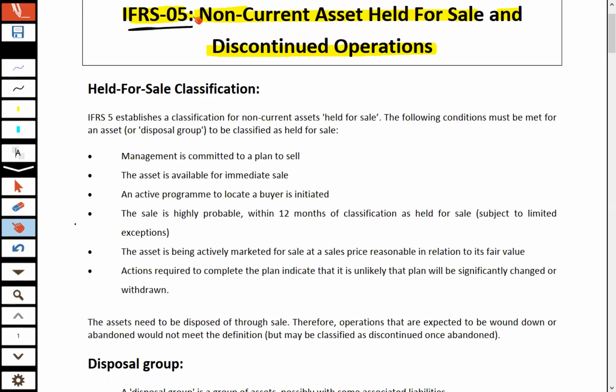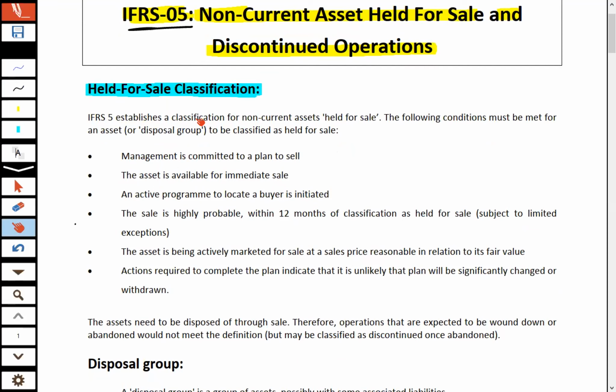But first of all, before treating the asset under IFRS 5, there are certain conditions that should be met, and upon meeting those conditions, we can hold that asset as held for sale.